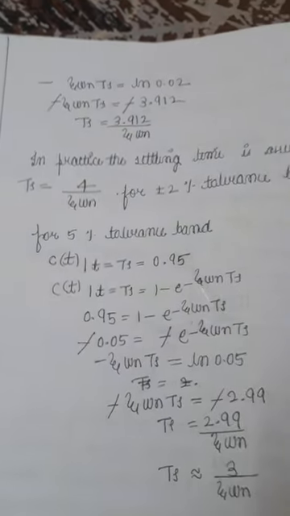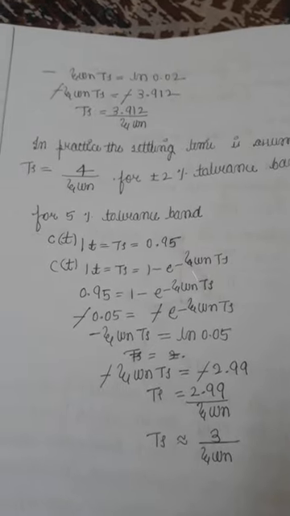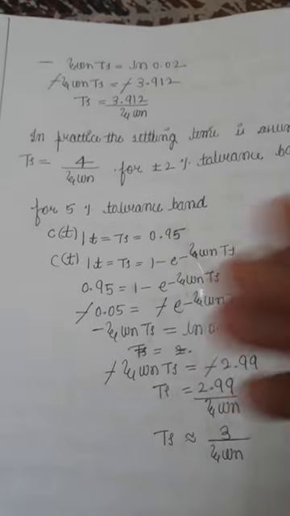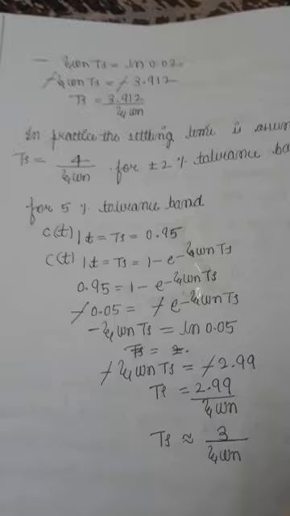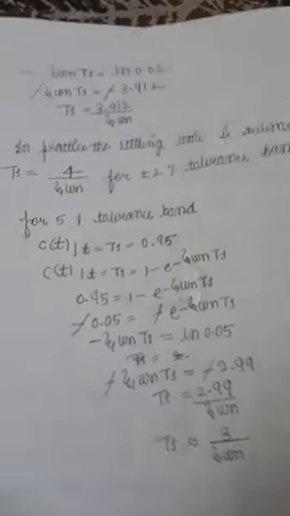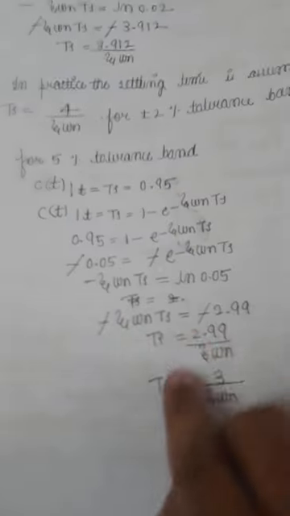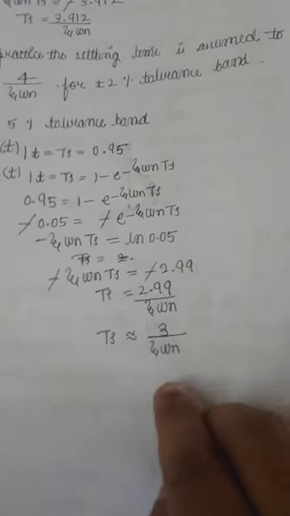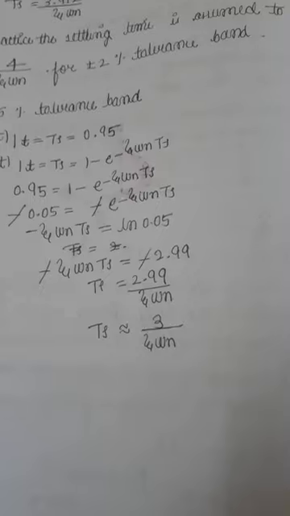That's why ts is equal to 4 divided by zeta omega n. If we ask you to find for the 5% tolerance band, that means 1 minus 0.05, that will be 0.95. Here we have solved for the 2% tolerance band, that's why it is 0.98, and here it is 0.95. If we solve this, you will get ts approximately 3 divided by zeta omega n.